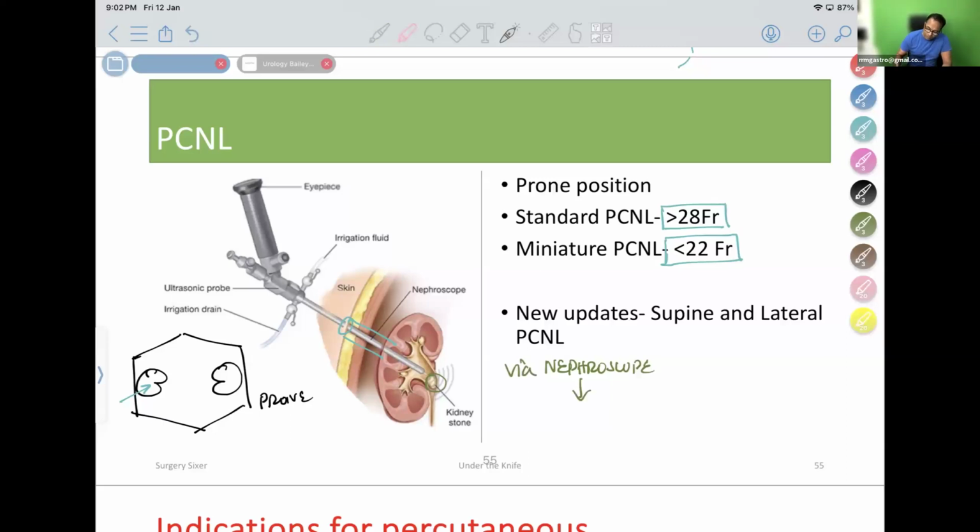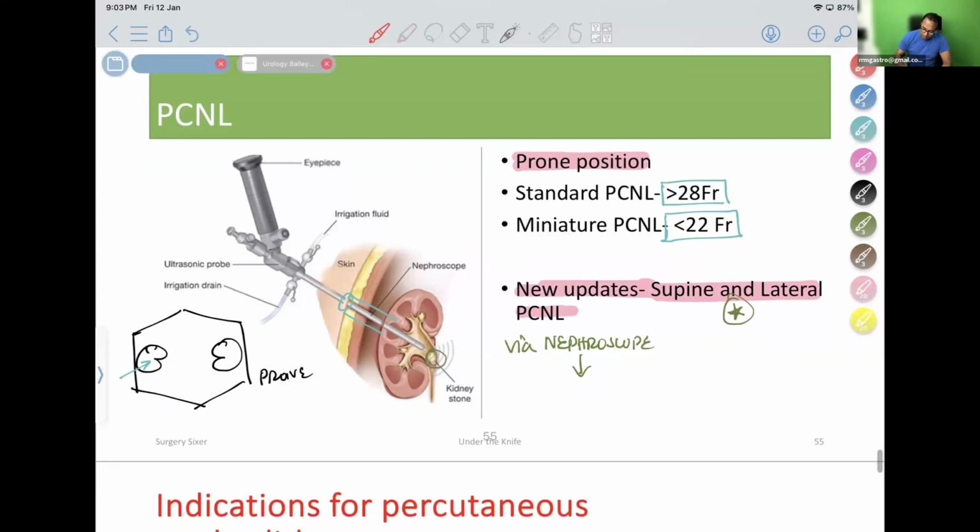New update in Bailey and Love: prone position is a little uncomfortable for the patient because anesthesia problems are there. Therefore, the new update is that supine and lateral PCNL are now done for patients. So how is the PCNL done? In olden days... what is the new update in PCNL? Supine PCNL and lateral PCNL can be done.